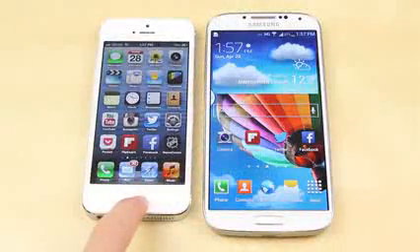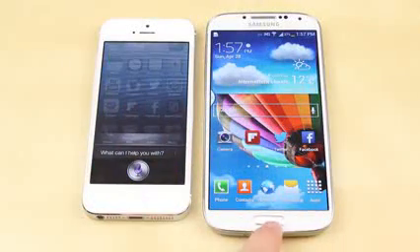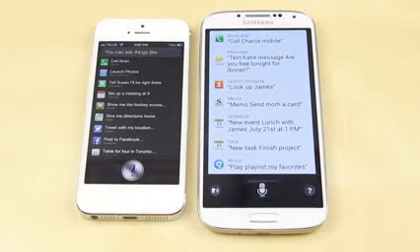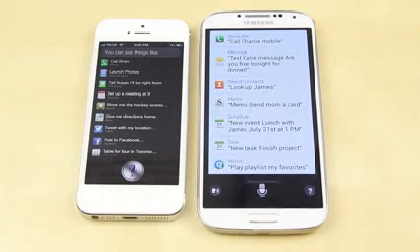Both these devices also have their own personal assistant. On iPhone, you've got Siri, of course, and on the Samsung Galaxy S4, you've got S-Voice as well as Google Now, depending on what kind of experience you want. To activate it, you just need to hold the home button on the iPhone and double tap the home button on the Samsung Galaxy S4, and there is also an option for a voice activation method as well. So both these personal assistants do work pretty well.